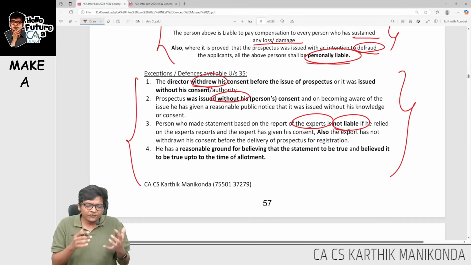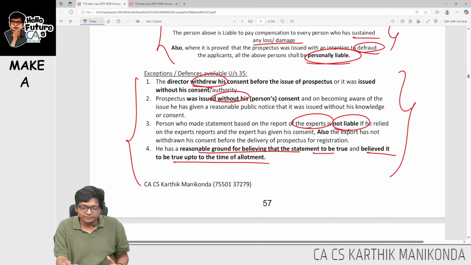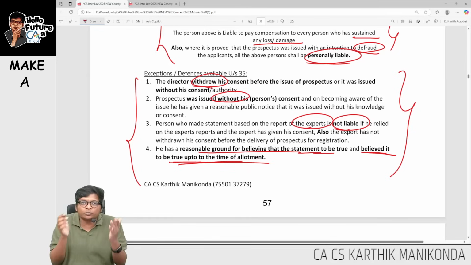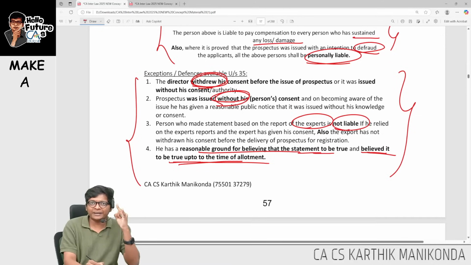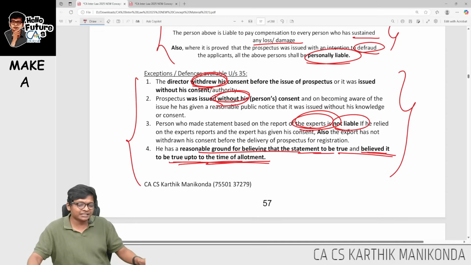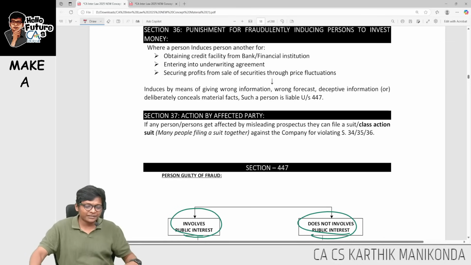Lastly, later if you want to withdraw, then you have to withdraw before the allotment, okay? Or you should tell, I thought it was true and believed it to be true until allotment. You have to prove why you felt it was true. Somebody convinced you. So what are the 4 points? Either withdraw, or tell I didn't know it happened, it was given without my consent, or I relied on the expert, or I thought it was true, therefore I stuck to whatever I said. This is 35. Criminal is arrest under 447. 35 is full liability you have to pay.